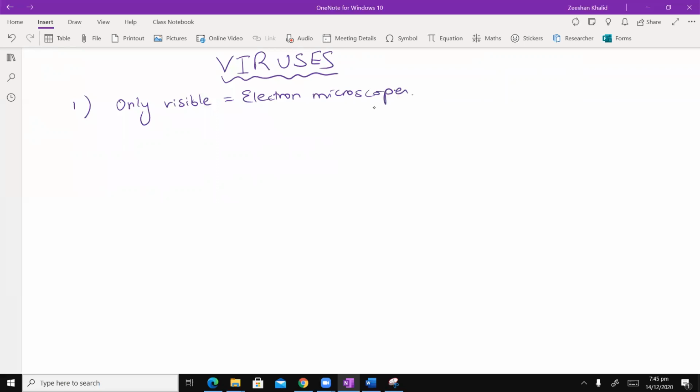Okay, and they are known as acellular, which basically means, you know, the scientists actually have a dispute कि क्या viruses को cells कहना चाहिए या नहीं, and they have their own reasoning for that. But basically they are acellular, which means that they don't have typical cellular structure. यानी कि they are not considered as cells, इनको हम particles कह देते हैं. And I will come to the reasons why that's the case.